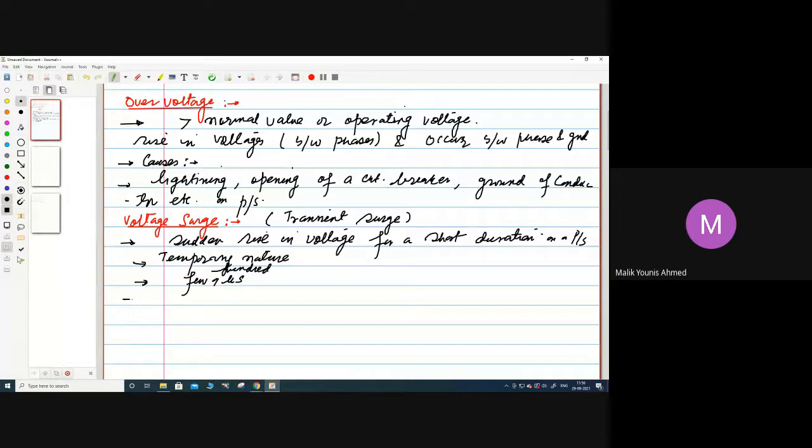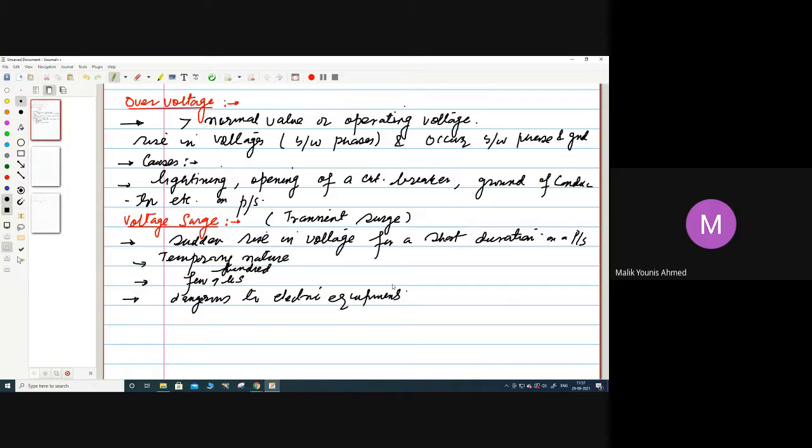Somebody will tell, sir, if these surges are there, then what's going to happen? When these surges occur on the power system, they are dangerous to the electrical equipments we have installed. Whatever equipments we have installed, they will be dangerous to those equipments. Now, how do they originate? They originate from switching and from other causes also.